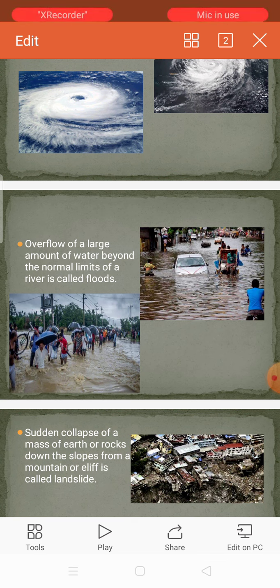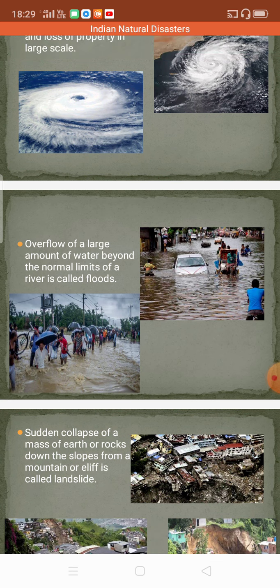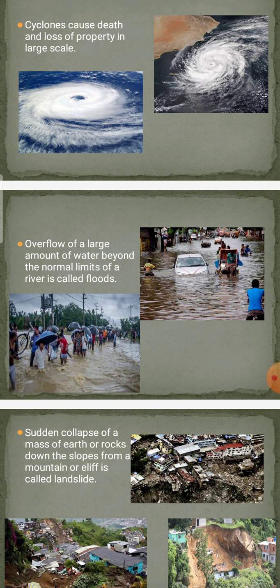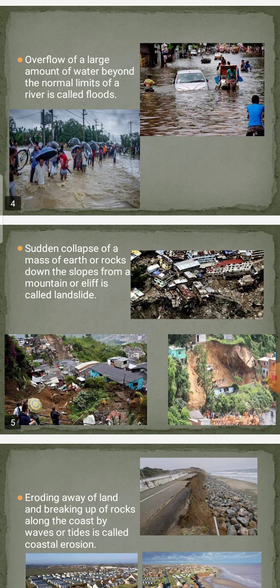The natural causes of the floods are accumulation of silt in the river beds. Second, heavy rain and cyclones. Third, melting of snow. Fourth, cloud bursts. These are all causes for the flood. They'll ask you any one of these, children, in the examination. You should know. You can write generally. You know what things you can write.